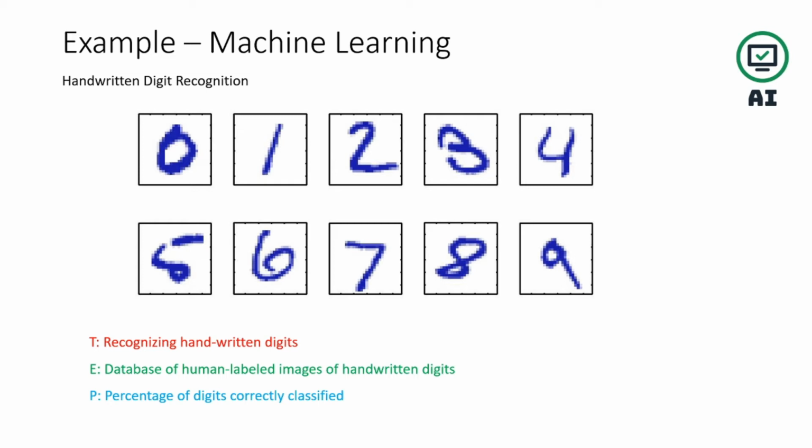So we can say that 20 handwritten digits are not correctly classified, and 0.9 is the fraction correctly classified. So I think you would have understood what is T, E, and P: task, experience, and performance.